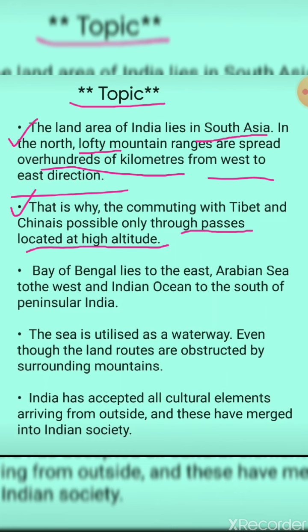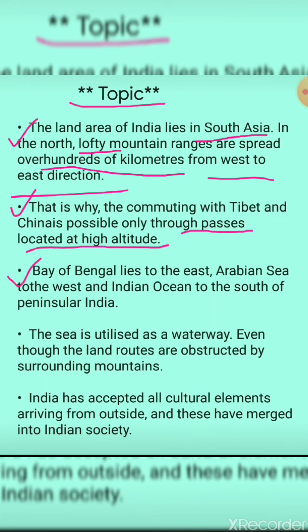For transportation or for any communication in the mountainous area, passes or roads are made, and they are located at high altitude. Altitude over here means a land area which is higher than the sea level. An example is the mountain. Mountain is higher than the sea level. That is said to be altitude. So commuting with Tibet and China is possible only through passes which are located at high altitude.